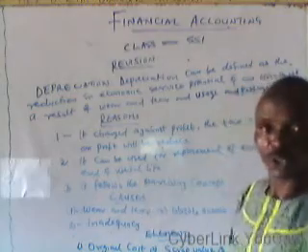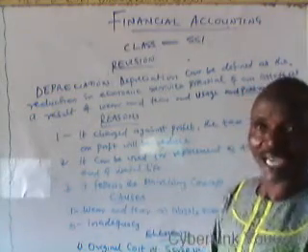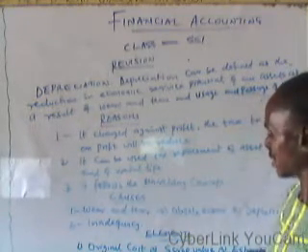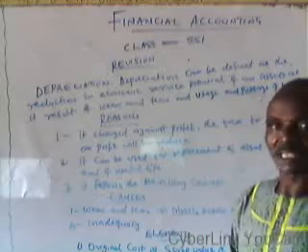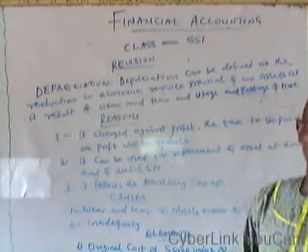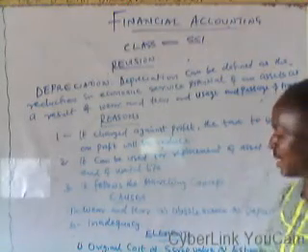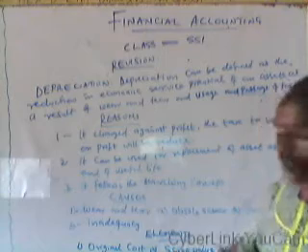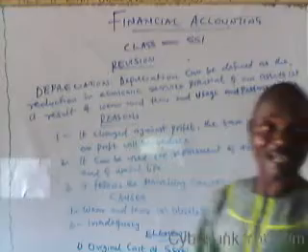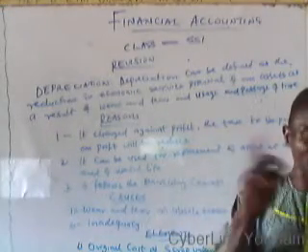Under the elements of depreciation, we consider the original cost, the actual value at which we purchased the asset, and the scrap value, that is the amount we realize when we are ready to dispose of the asset. That's what we refer to as the scrap value. The estimated useful life: maybe we estimate that the asset will be used for only 5 years or 10 years. That's why we consider the number of years.